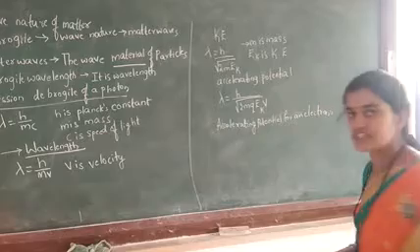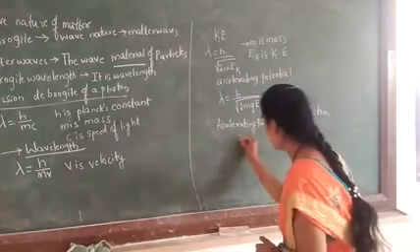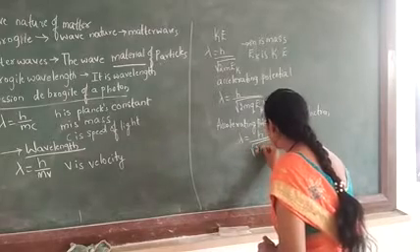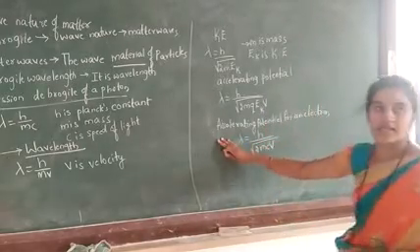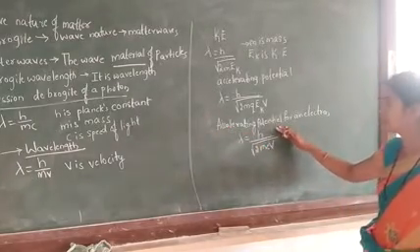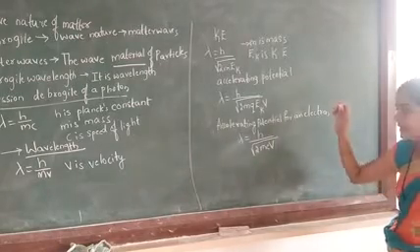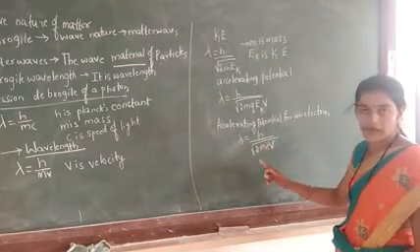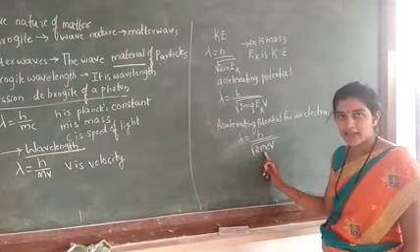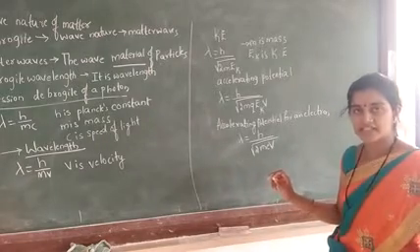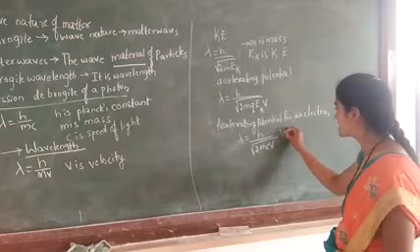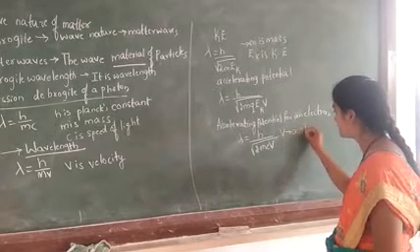Here we are considering the formula lambda is equal to h divided by root of 2m e V, where m is the mass of an electron, e is the charge, and V is the accelerating potential.